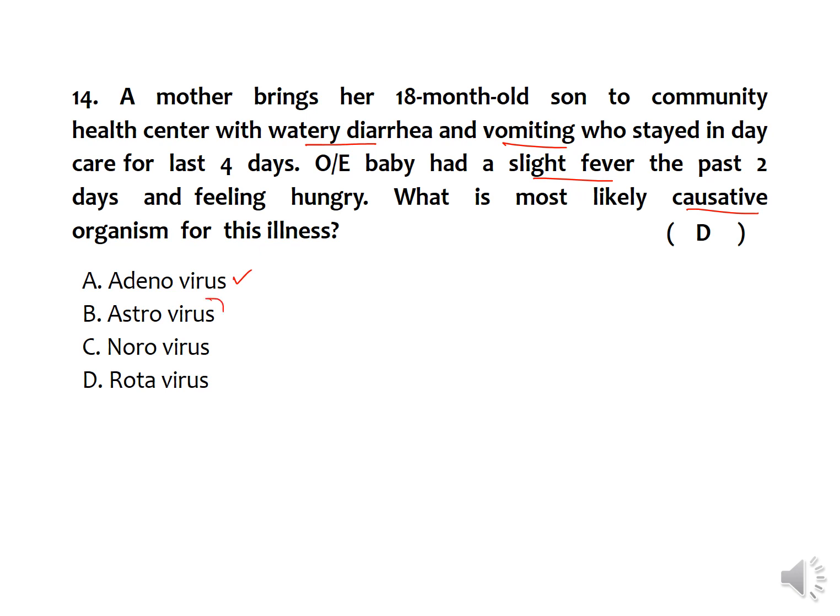And astrovirus and norovirus are mainly responsible for adult diarrhea, but not childhood diarrhea. So rotavirus is the commonest one, and it is responsible for the watery diarrhea among the children who stay in a daycare center, because of the cross contamination.